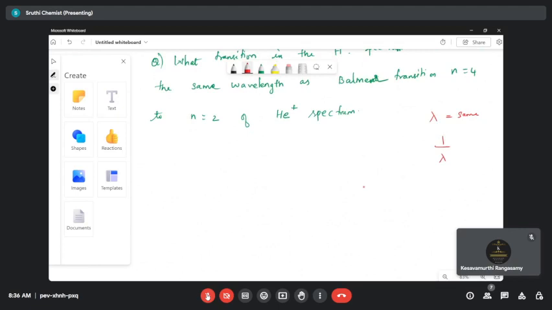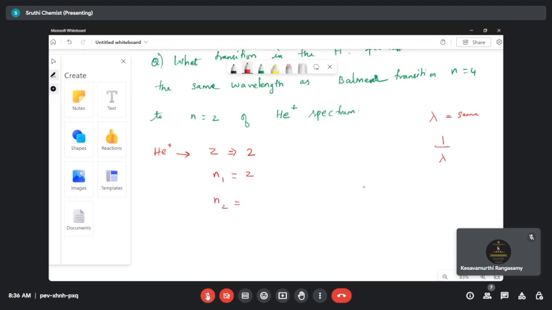Now let's write for helium plus. What is the atomic number of helium plus? 2, ma'am. Very good, it is 2. What is the n1 value given for helium plus, and this is a Balmer series? 2, ma'am. Very good, n1 is equal to 2. What is the value of n2?